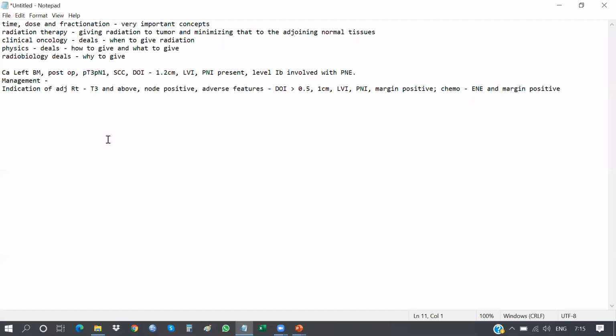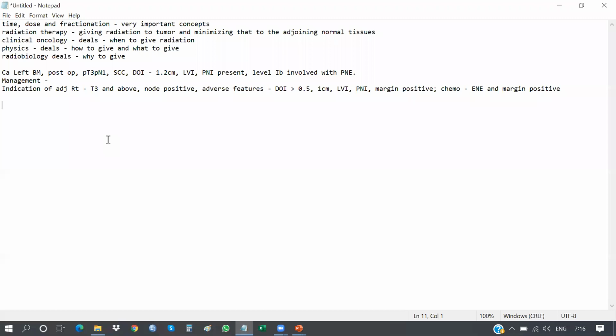So what I was saying is that you should know clinical oncology from the perspective of indications, when RT is indicated, when chemo is indicated, all those things. But evidence, if you know, it's great. If you don't know, that's okay. Yes, but some of the key evidences are important that you should know.